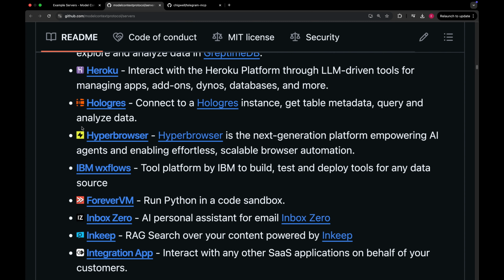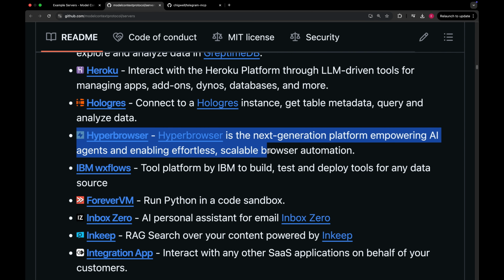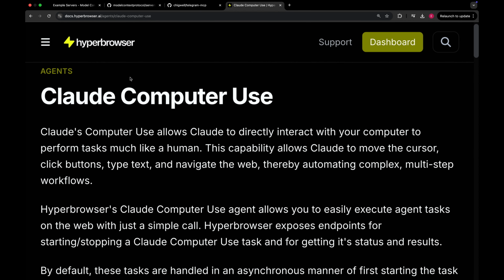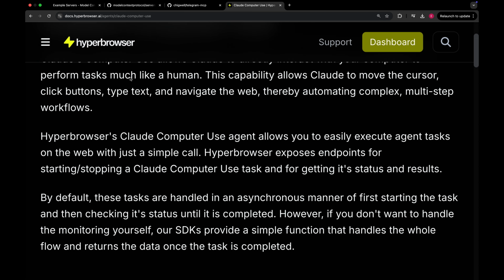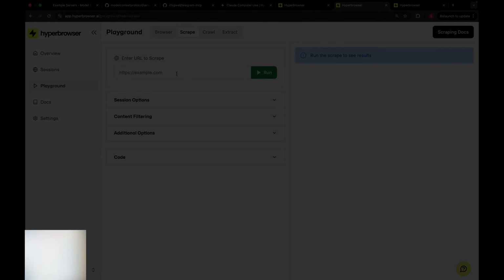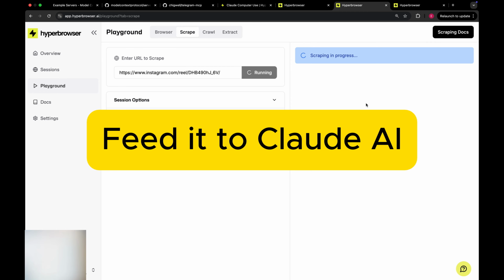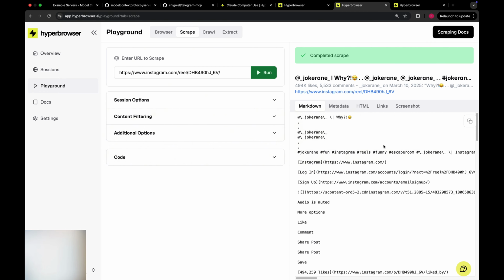However, in this MCP GitHub repo, I noticed one project called Hyperbrowser. Once I started to read their documentation, I instantly noticed Claude computer use, and that's when it clicked that I can use this tool. Hyperbrowser will scrape Instagram reel content, feed it to Claude AI, and generate natural replies based on what was in the video.